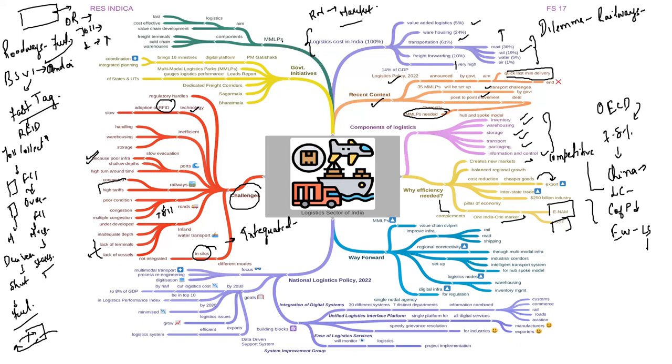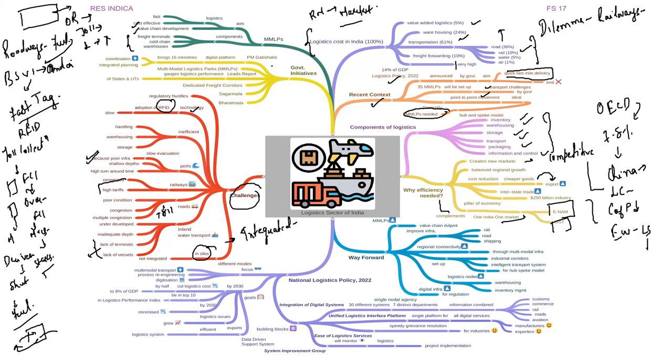The first is multimodal logistics parks. Now, what are the aims? The aim is that we should have fast, cost-effective, and value chain developed logistics. Moreover, the major components of multimodal logistics parks are they will have freight terminals, cold chains, and warehousing.